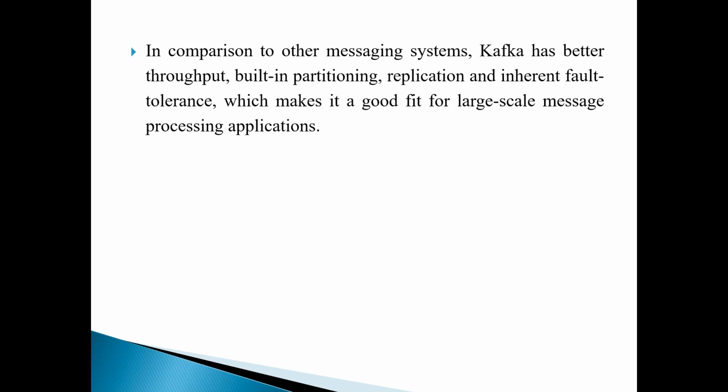When we compare Kafka with other messaging systems, the best part is it has better throughput. I hope you are aware of the word throughput. Throughput is nothing but how many requests we can handle in a period of time. That is called throughput in performance terminology. So Kafka has better throughput when compared with other messaging systems.